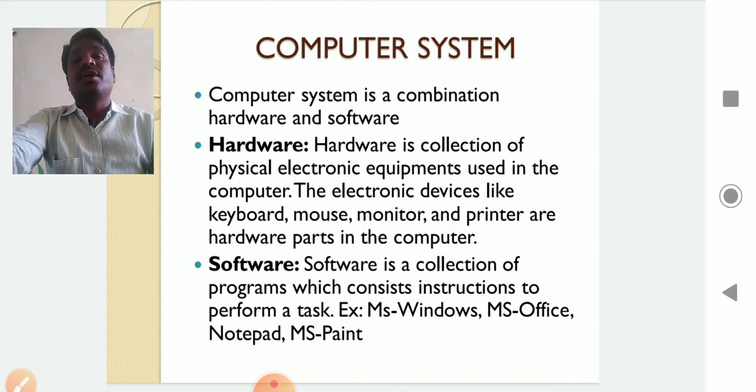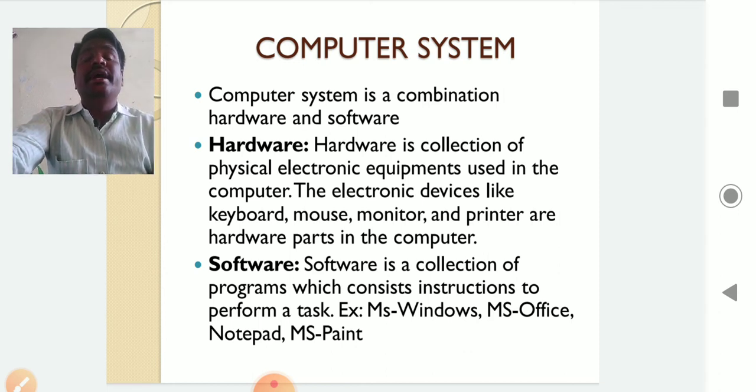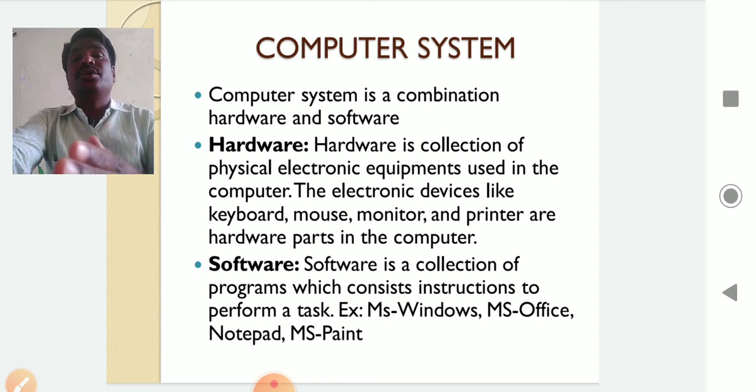This data can be organized into information by using the computer, so the computer is called a data processor. The computer processes the data by storing it in binary format, that is 0, 1. This binary data is called digital data. The computer will convert whatever data we give into 0, 1, and again convert 0, 1 into user format and display it on the monitor.